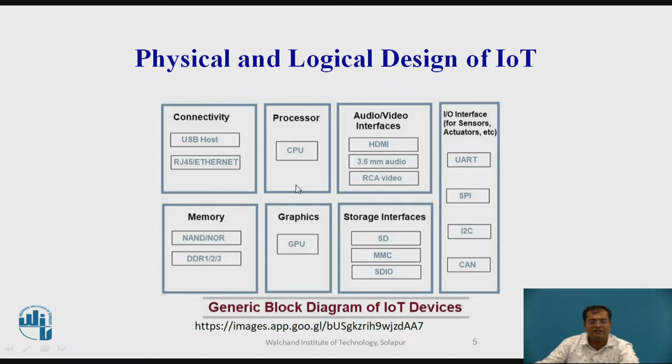So these are a few examples of Internet of Things devices. There may be other types of devices. So all these things come together and are connected with each other, collect the information and send it to the cloud.